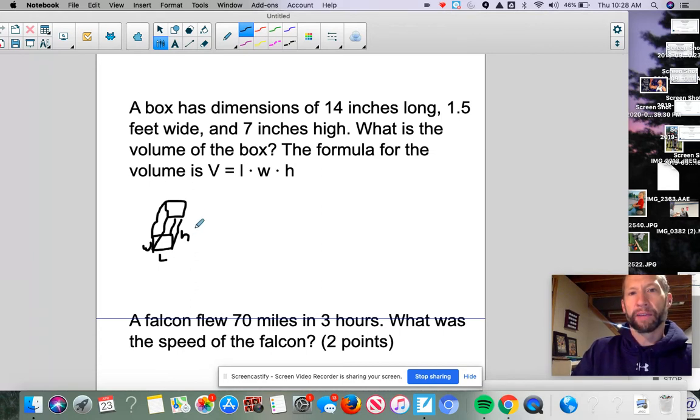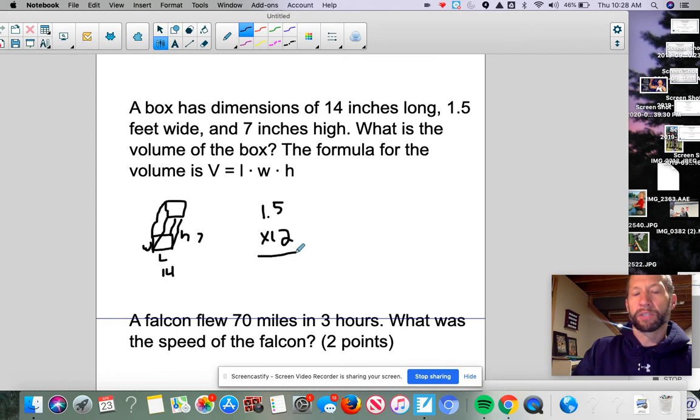So we have 14 inches here. We have 7 inches high here. And then this one I'm not going to put in here because it says it's 1.5 feet. Well, I need to do some work. Since these are both in inches, I'm going to convert this guy to inches. So 1.5 feet would be equivalent to, I have to take this and multiply it by 12, since there are 12 inches in a foot.